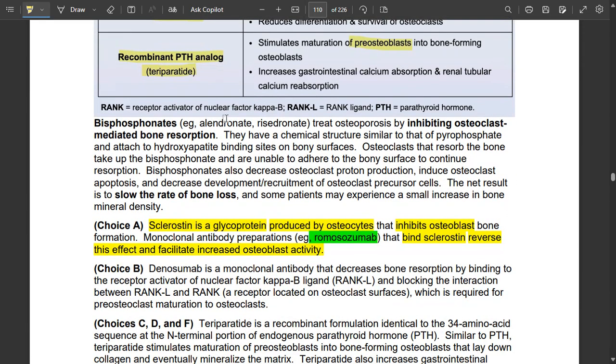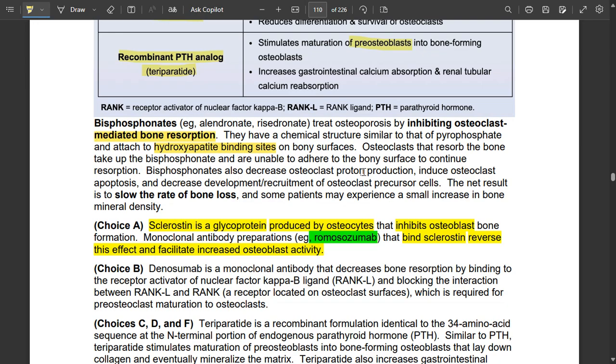Okay, bisphosphonates. Alendronate and risedronate treat osteoporosis by inhibiting osteoclast-mediated bone resorption. They have a chemical structure similar to that of pyrophosphate and attach to the hydroxyapatite binding site on the bony surface. Osteoclasts that resorb the bone take up the bisphosphonates and are unable to adhere to the bony surface, so resorption is halted. First, bisphosphonates bind to the hydroxyapatite part of the bone. Then when the osteoclast is resorbing the bone, it takes in the bisphosphonates and is unable to attach to the bone.